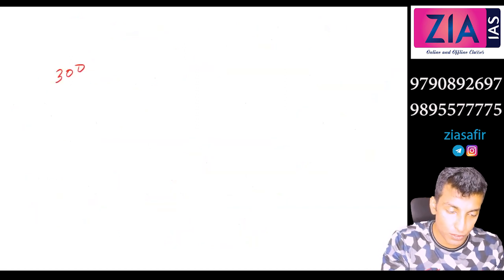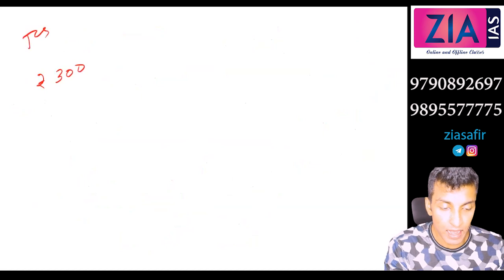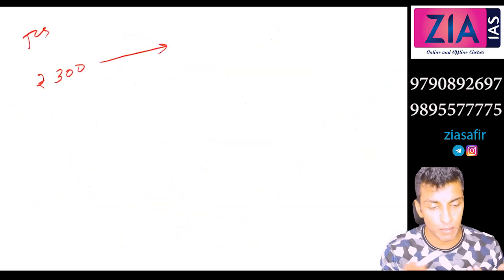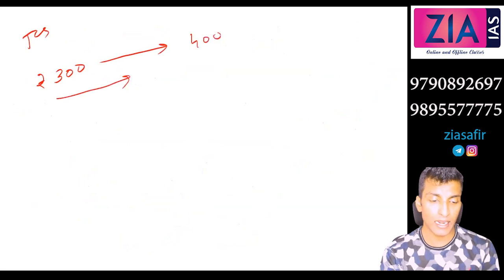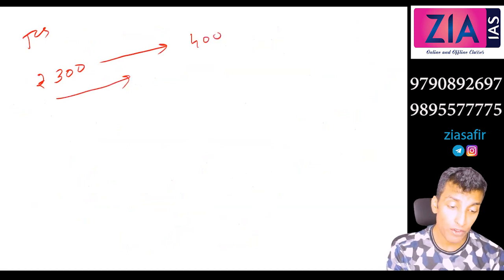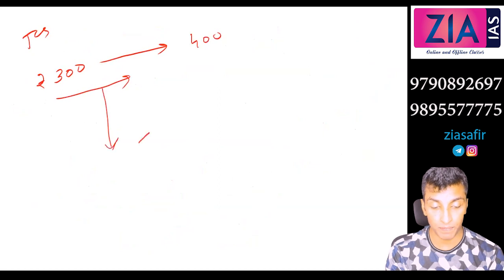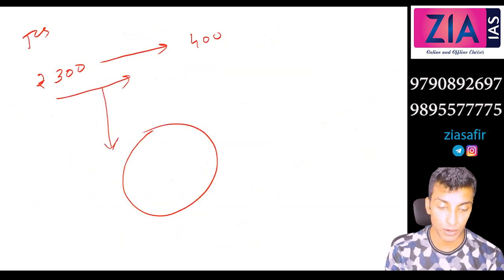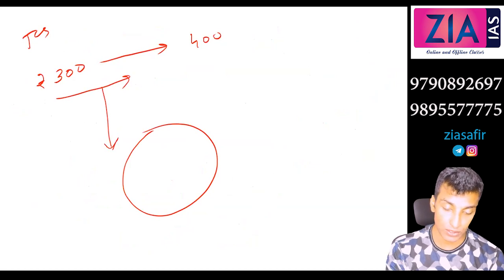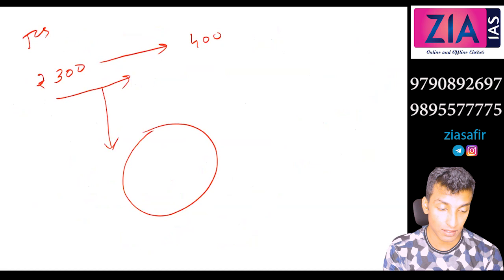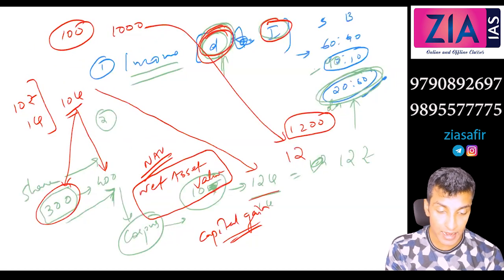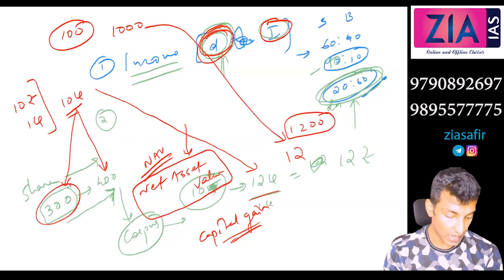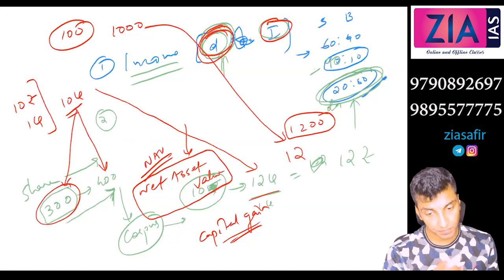300 rupees is the cost of a TCS share today. After some time, based on demand and supply, this will increase. Let's say it increases to 400. So you can sell and get 400. But apart from that, TCS issues dividends separately, every quarter or every year you'll get the dividend. That is different. So here I am talking about the return from the dividend, then bond interest. The net asset value is also changing. Are we okay with this? Any doubt here?